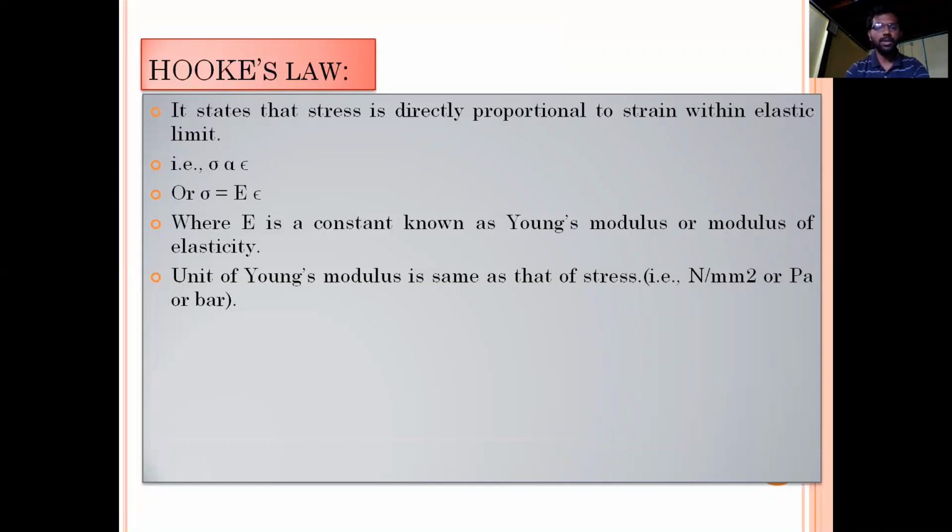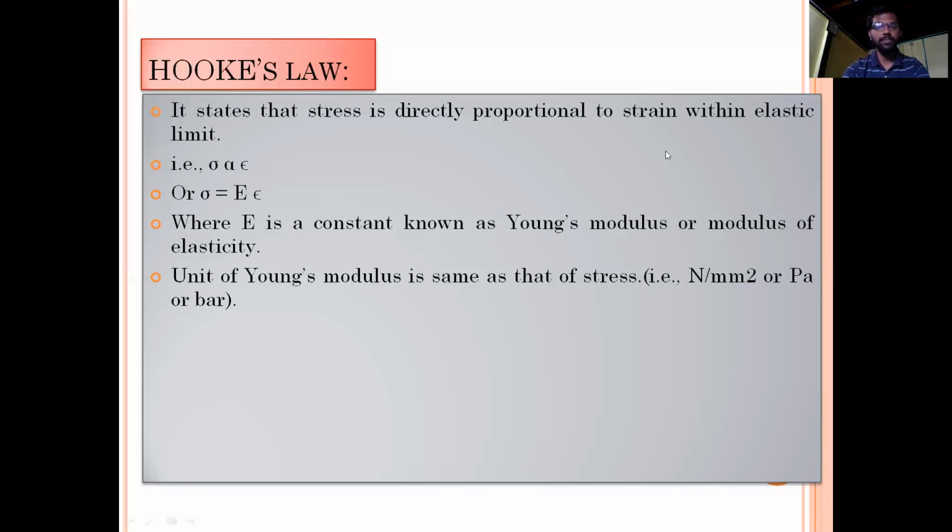Then how can you define Young's modulus? Young's modulus is the ratio of stress to strain. In the equation sigma is equal to E into epsilon, you can write capital E is equal to sigma by epsilon, that is stress divided by strain. So you can define Young's modulus as the ratio of stress to the strain, but there is a condition.